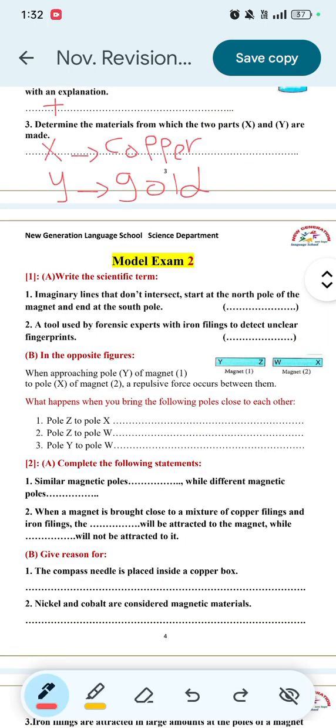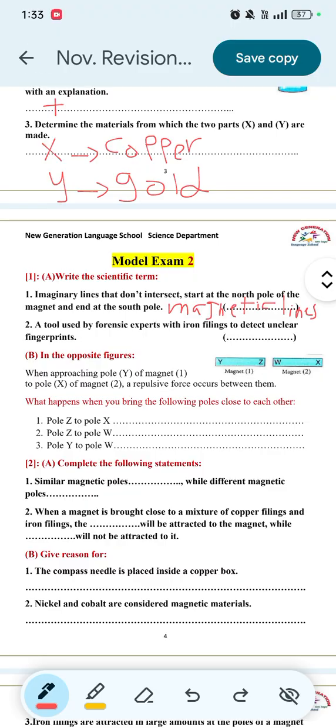Model exam 2. Number 1, write the scientific term. Imaginary lines that don't intersect start at the North Pole of the magnet and end at the South Pole. So the answer will be magnetic field lines.